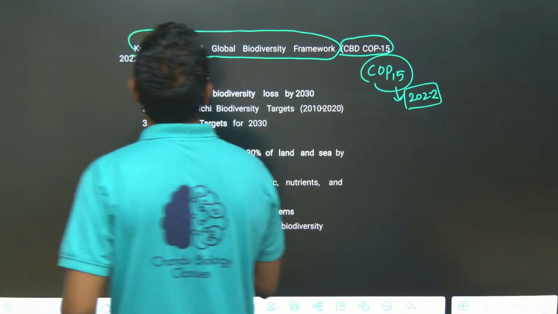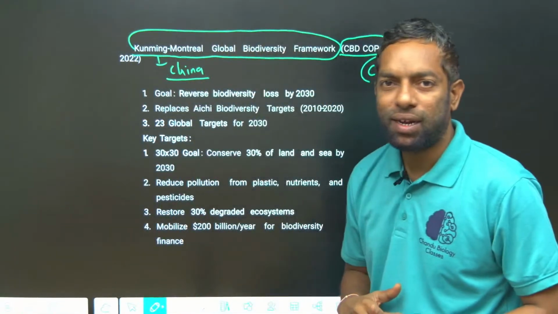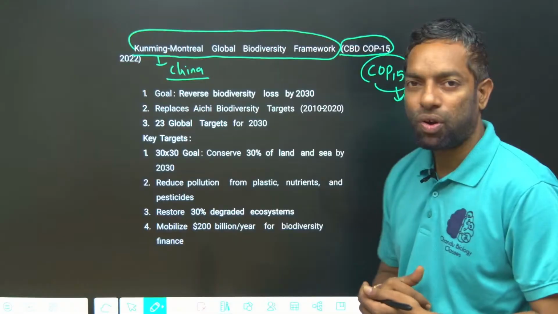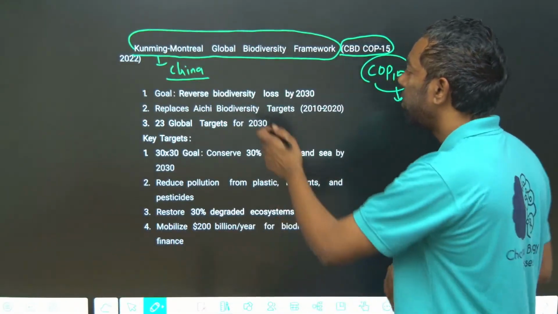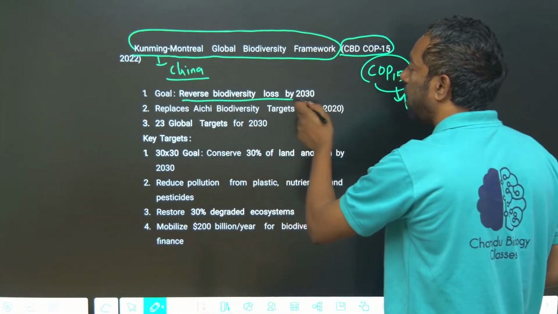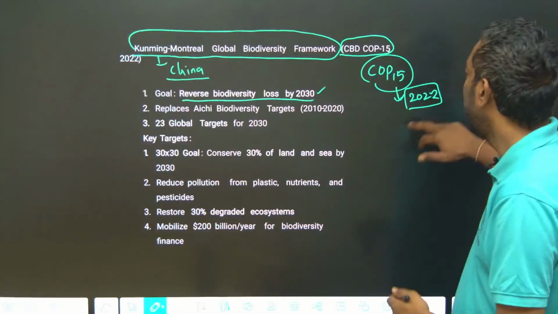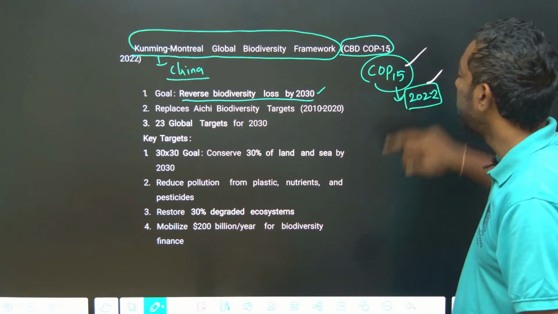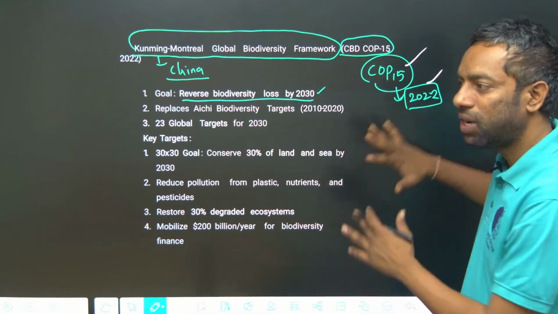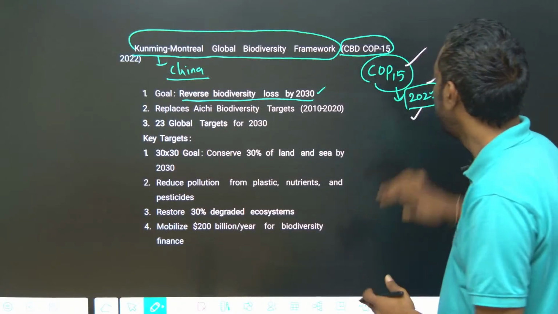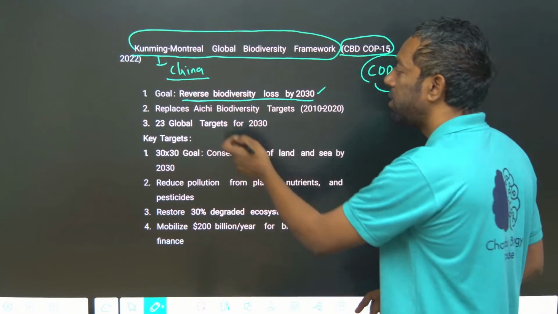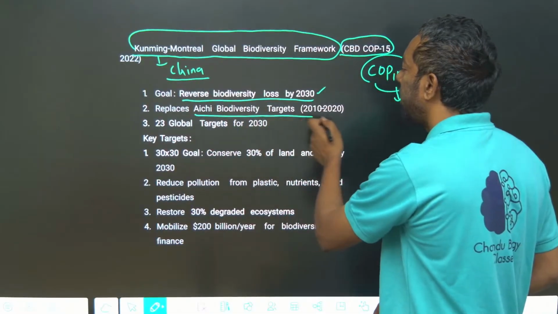They can ask you, because this is the most important protocol, to reverse the biodiversity loss by 2030. Kunming, China, is the place where Conference of the Parties 15 took place in 2022. It replaces the Aichi biodiversity targets.